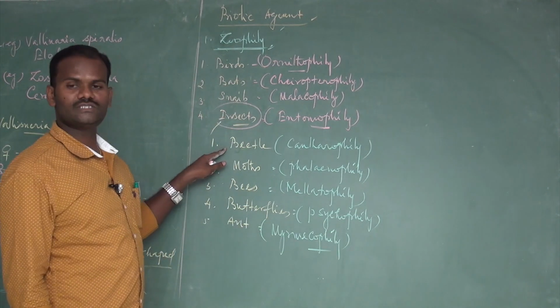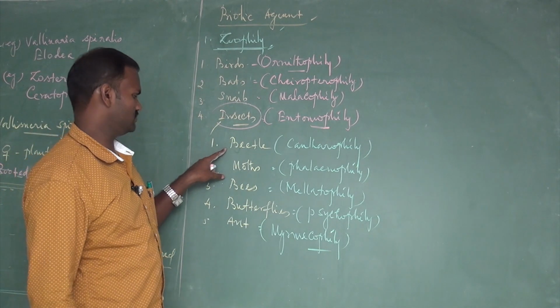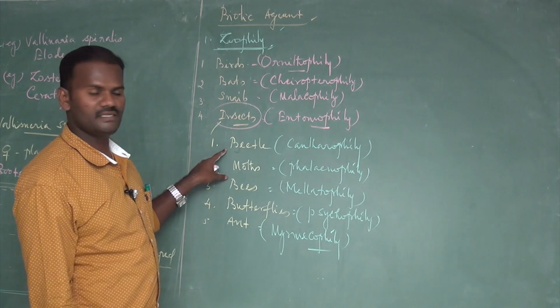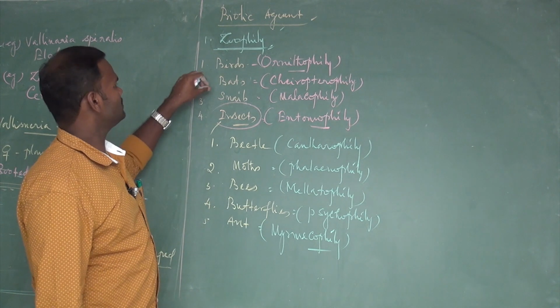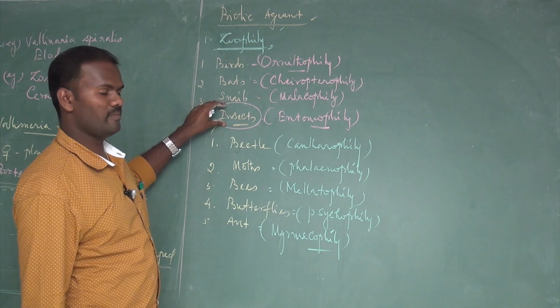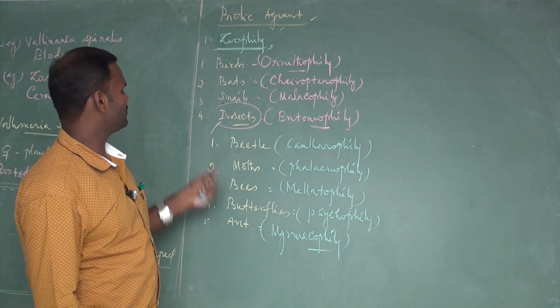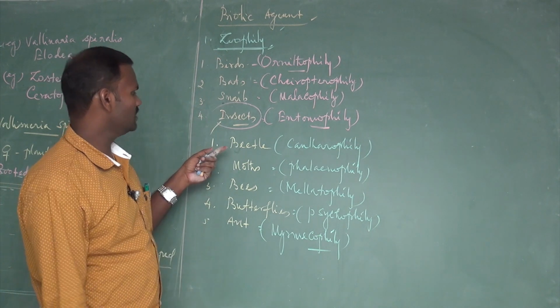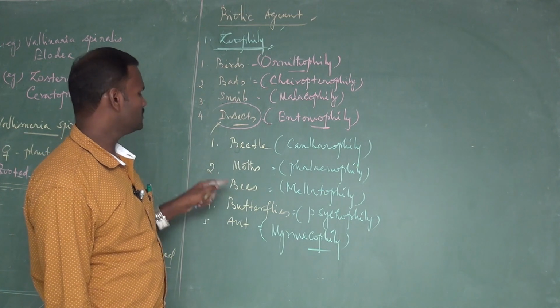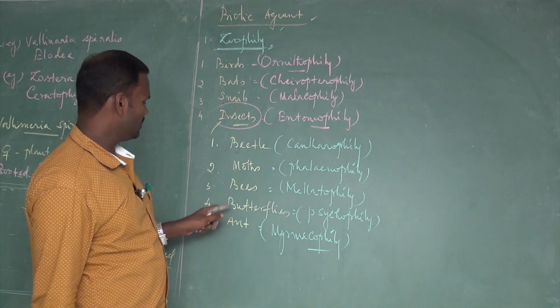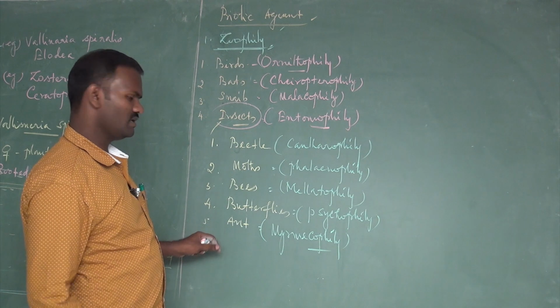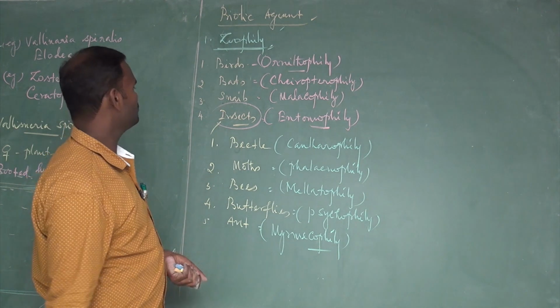So these are the various types of insects involved in pollination. Among these, most angiosperms are well adapted for insect pollination, such as beetles, moth, bees, honeybees, butterfly, ant. Certain flies are also involved in this pollination.